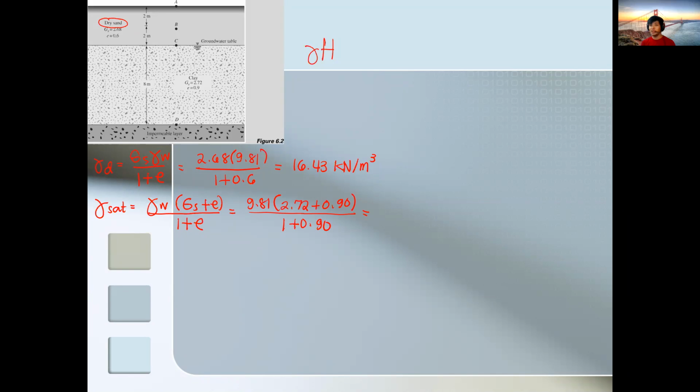The problem is easy as long as you know the formulas. You're lucky because it's an online class, so you can make some ninja moves on how you put your formulas, but in the board exam you will be forced. So 18.69 kilonewton per cubic meter. Okay?